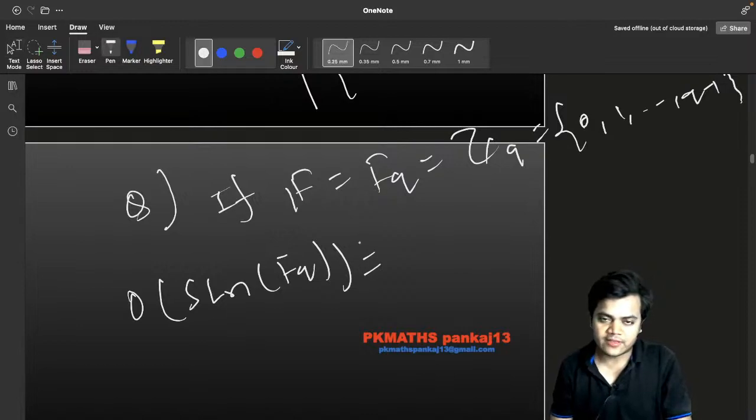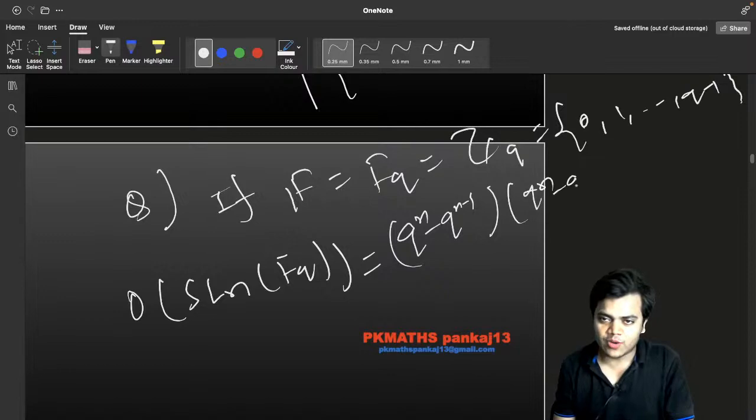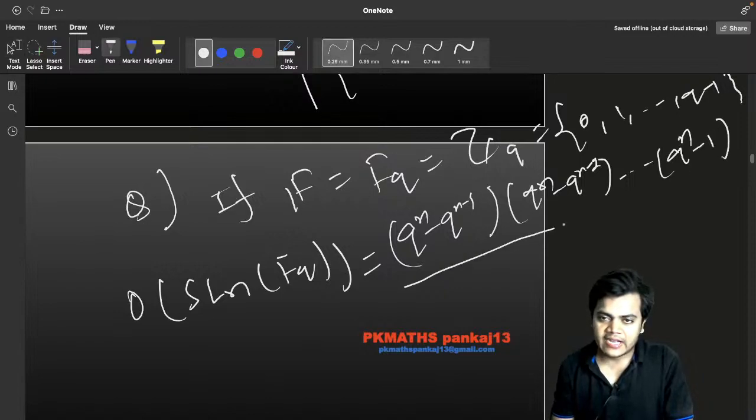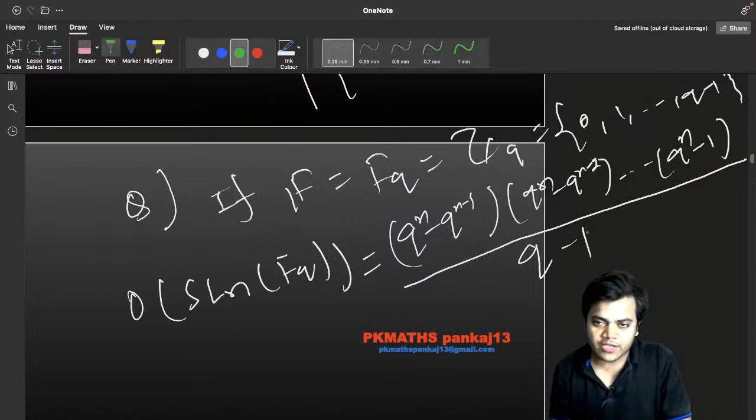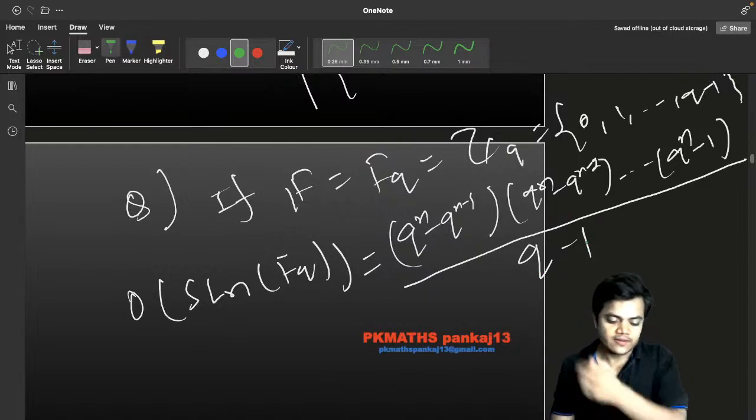What will be the thing for GLnq? You cannot forget the formula, q^n minus 1 and q^n minus q, and by doing this process, and divided by what? q minus 1.